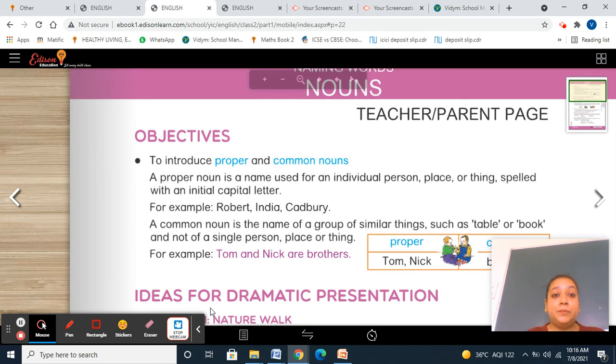When we are talking about an individual person, for example, I say boys. Boys means I'm talking about a person. But when I take the name, for example, Sharav, Sukhpreet, Aditya, the name of each and every individual boy is a proper noun. Your name is a proper noun. Aditya, proper noun. Sharav, proper noun. Sukhpreet, proper noun. Getting this point?